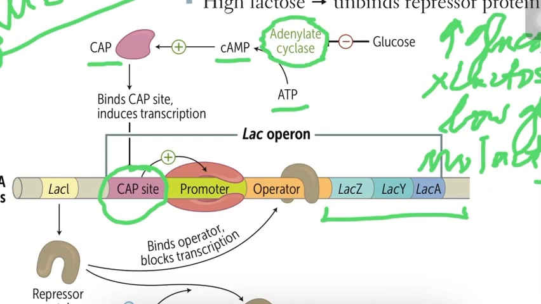When you have glucose, it inhibits adenylate cyclase, so there is no conversion of ATP to cAMP. Therefore, CAP is not activated. Therefore, CAP does not bind to the CAP site and transcription of ZYA does not occur.